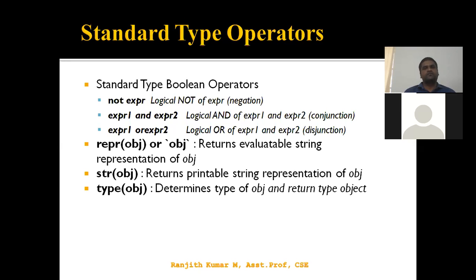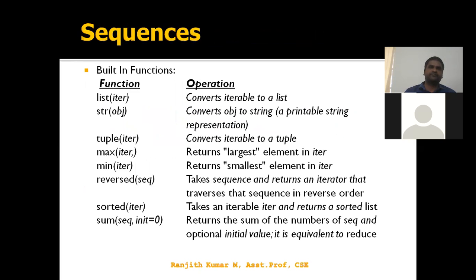Then we have three functions: repr, str, and type. repr represents the string directly and does not evaluate it. And type returns the corresponding type of the given object.